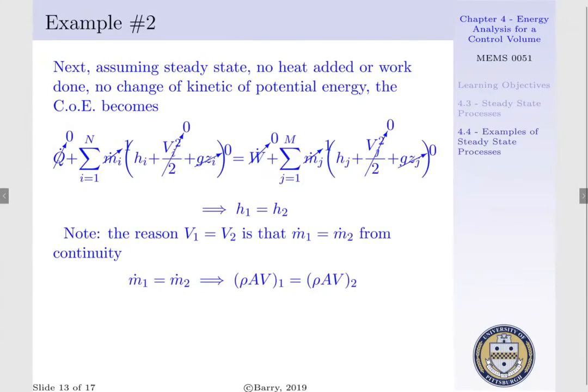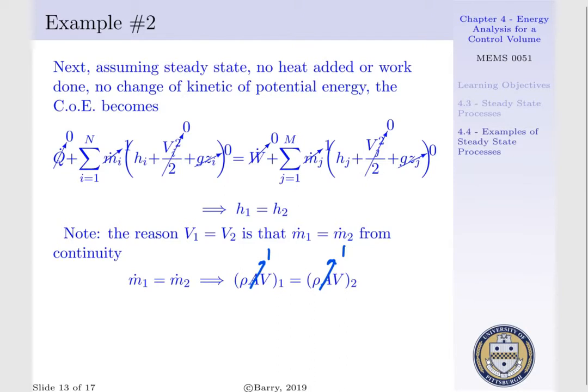Now, one main assumption is that our velocity at our inlet is equal to our velocity at our exit. And this comes from our continuity equation. If we express our mass flow rates in terms of our density, cross-sectional flow areas, and velocities, we see rho A V evaluated at our inlet has to be equal to rho A V at our outlet. If we assume our cross-sectional areas are constant, A1 and A2 are equal.